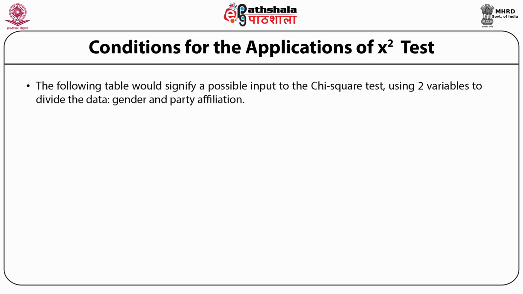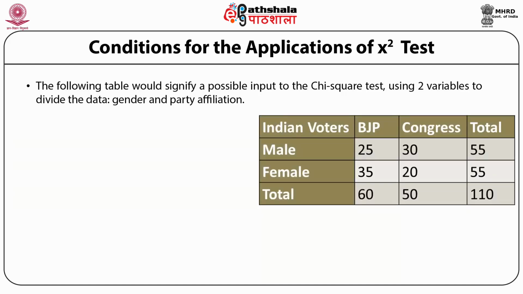The following table would signify a possible output of a chi-square test using 2 variables to divide the data, gender and party affiliation. Here we have 2 party affiliations, whether you are pro BJP or pro Congress, and 2 genders, male and female. We now have a complete set of data, as seen in the table, on the distribution of 110 individuals into categories of gender, that is male and female, and party affiliation, that is BJP or Congress.